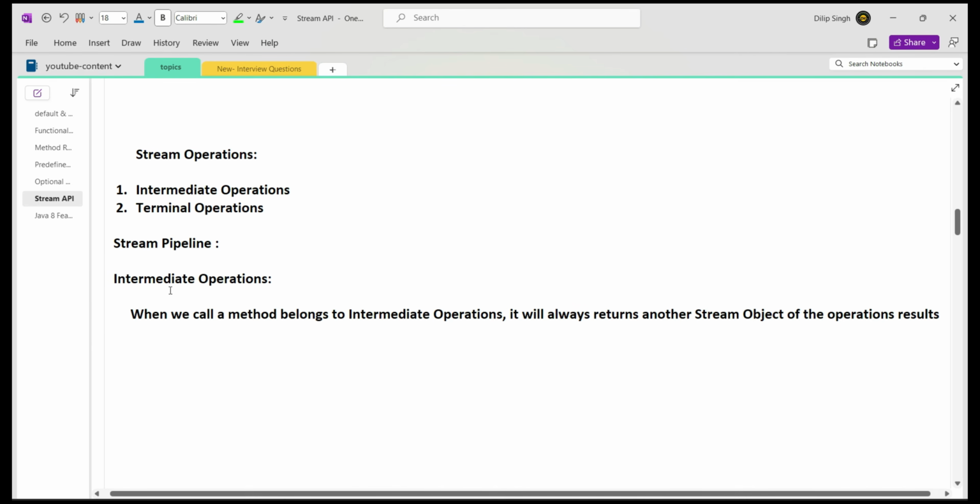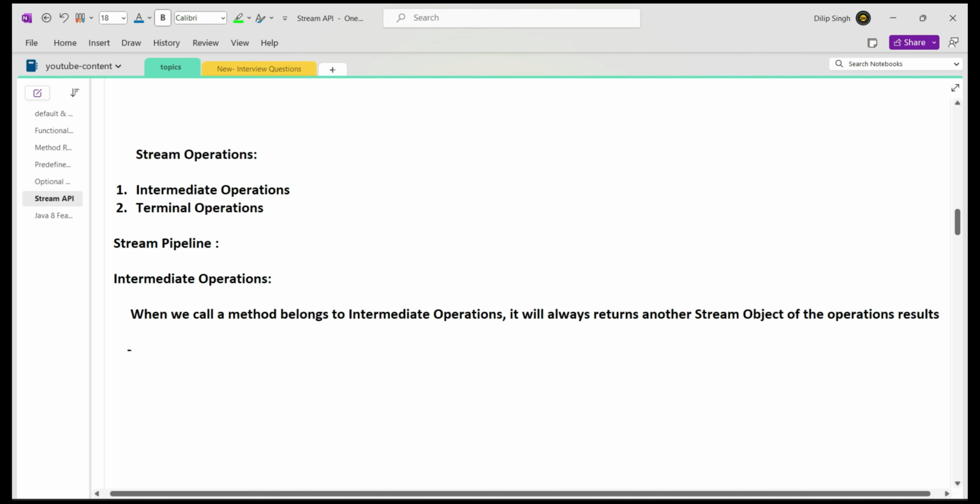That means when you call an intermediate operation method on a stream instance, once that operation is completed on the stream, it will return one more stream object with that functionality applied. So whenever we call intermediate operations on the stream, you will always get back a stream with the applied functionality.